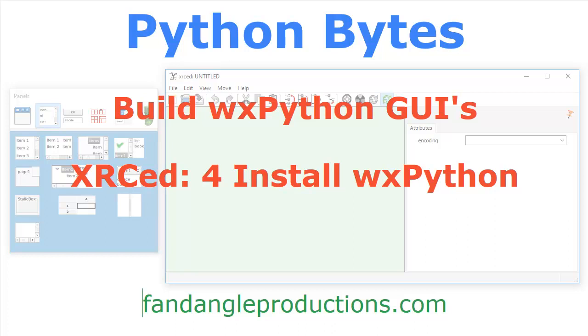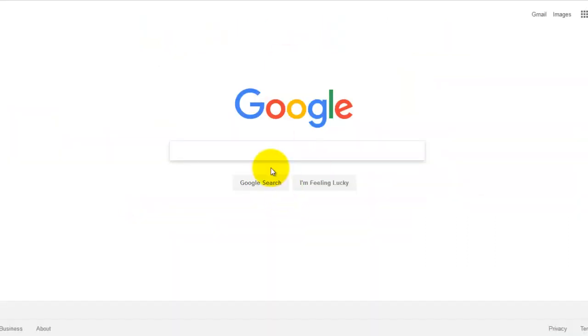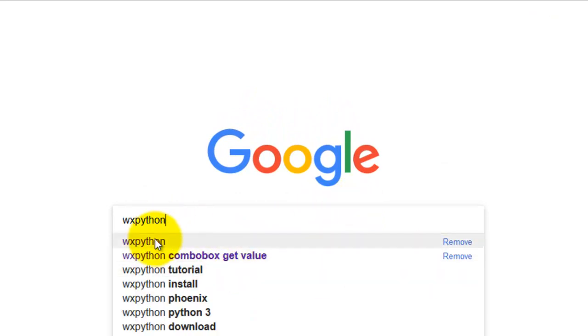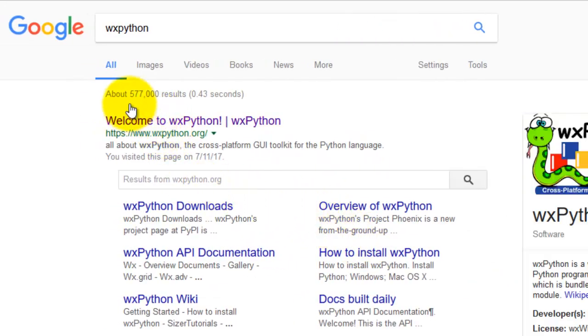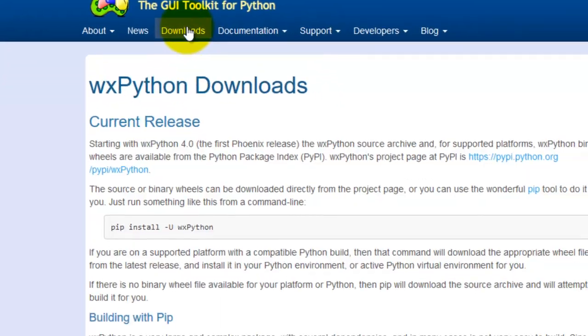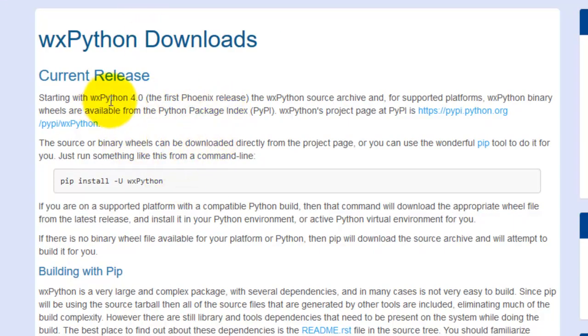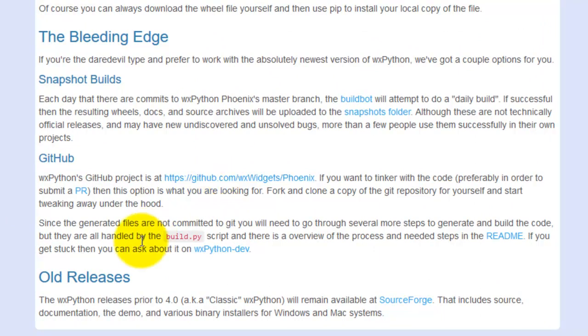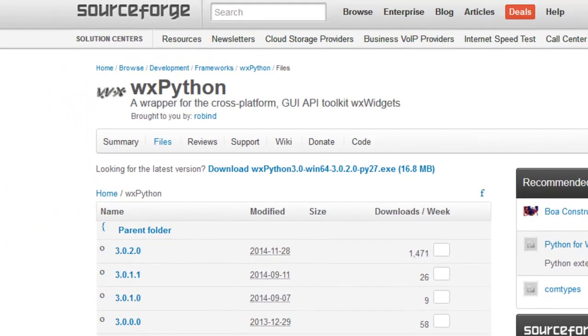So the way we do that is we go to Google, do a search and type wxPython, click wxPython, and here we are. Welcome to wxPython. You click that link and here we have the wxPython.org website, and we click downloads. Here we have the current release of wxPython and how to install it using pip, but we want an older version, so we go to old releases at SourceForge, and here we have the various versions.